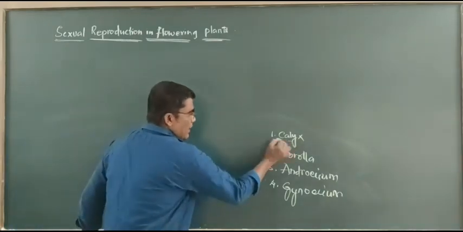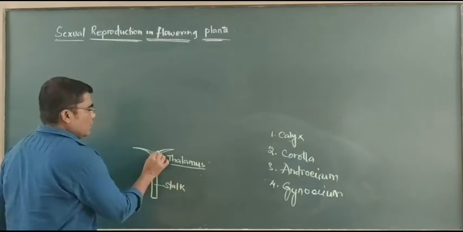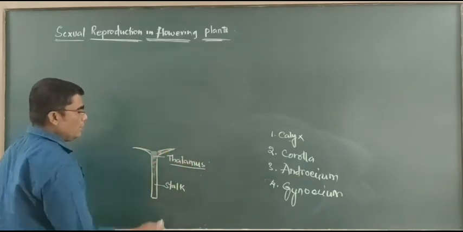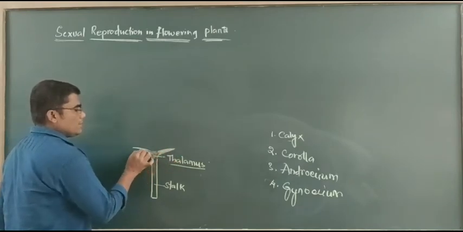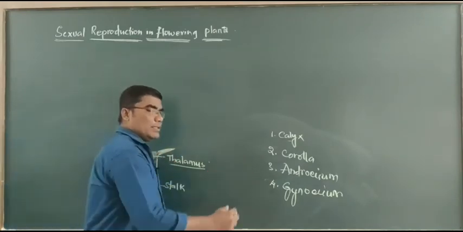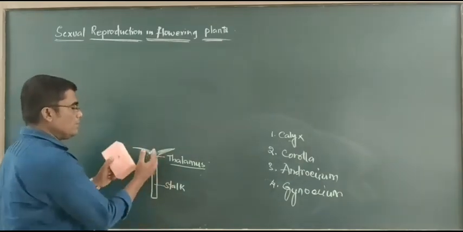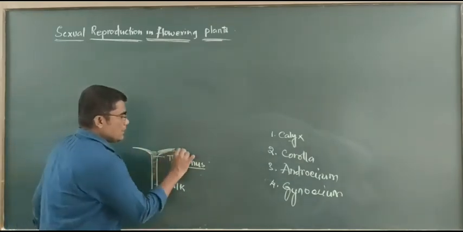When we observe the calyx, this is the green colored structure. It forms the first whorl of the flower. Calyx is a group of sepals, or we can say that a group of sepals becomes the calyx.